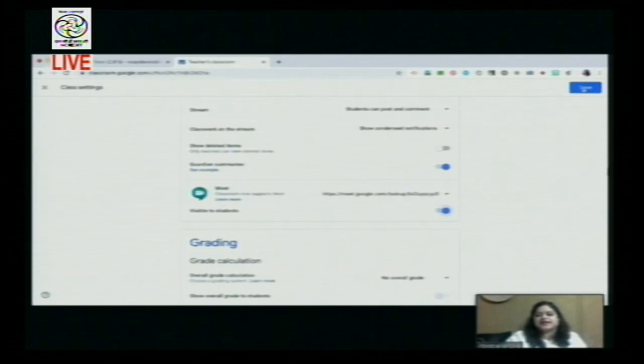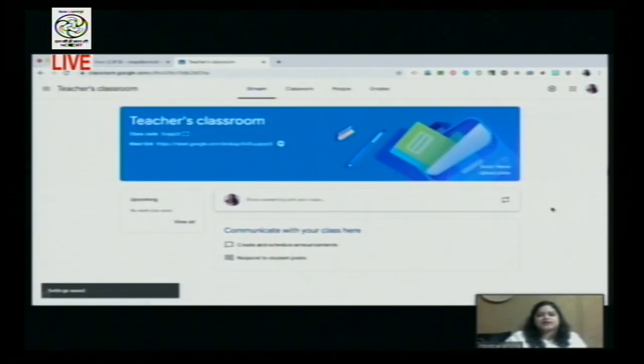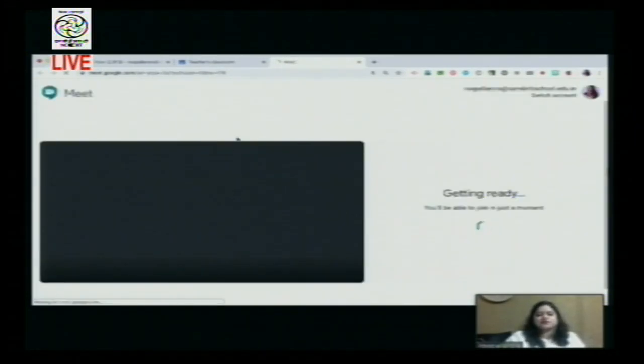The moment I do that, I just need to save these settings, and within a few seconds, you will see that on my Google Classroom banner here on the header, a link has been generated. Now the same link would be visible on students' Google Classroom, and it is visible to me as well. So I will click right in front of you and join Meet. Let's have a feel of Google Meet right in front of you.